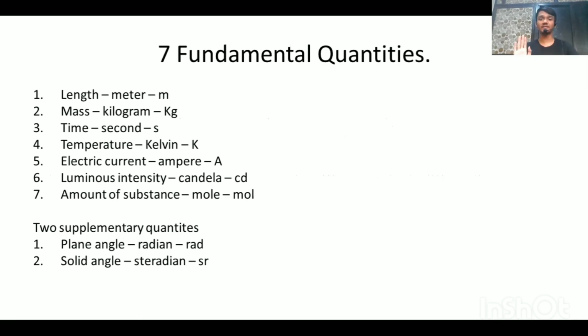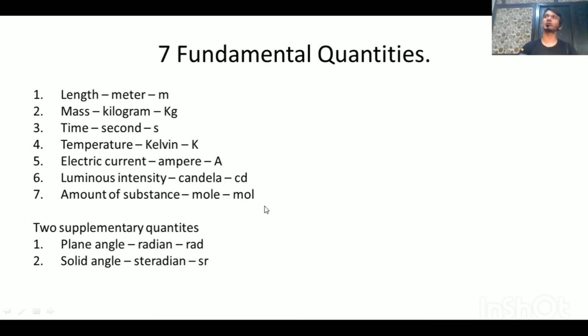The seven fundamental quantities are length, mass, time, temperature, electric current, luminous intensity, and amount of substance. Their units are given side by side: meter, kilogram, second, as we all know, kelvin, ampere, candela, mole. And their symbol is a short form for using.